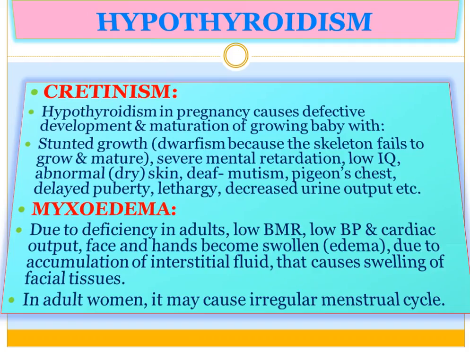There is severe mental retardation, low IQ, abnormal or dry skin, deep mutism, pigeon's chest, delayed puberty, lethargy, and decreased urine output. Myxedema. It is due to deficiency of thyroxine in adults. There is low basal metabolic rate, low blood pressure, and cardiac output. Face and hands become swollen or edema due to accumulation of interstitial fluid that causes swelling of facial tissues. In adult women, it may cause irregular menstrual cycle.